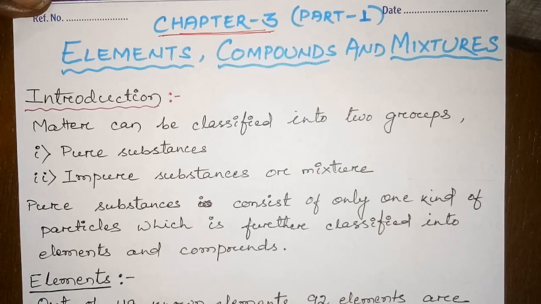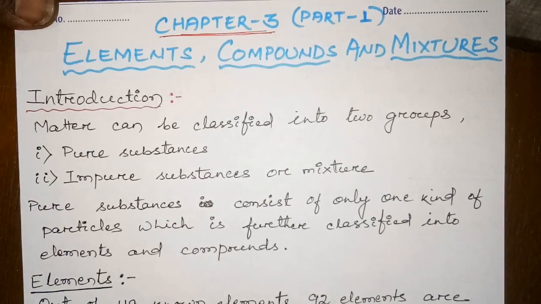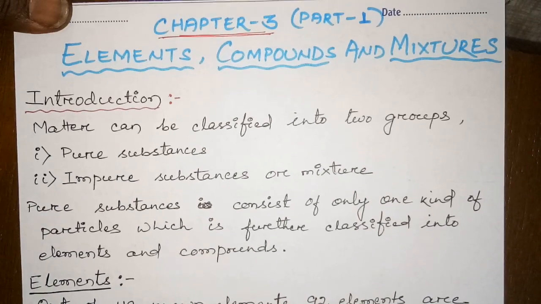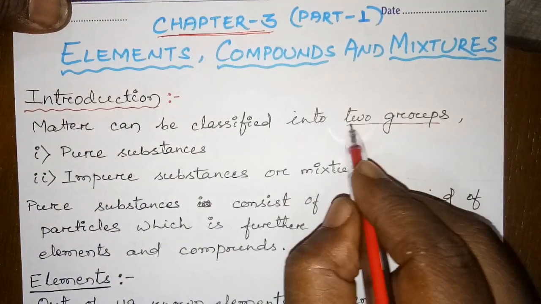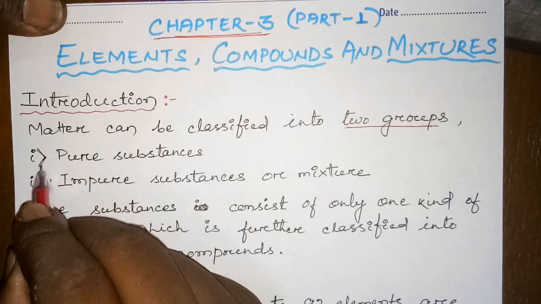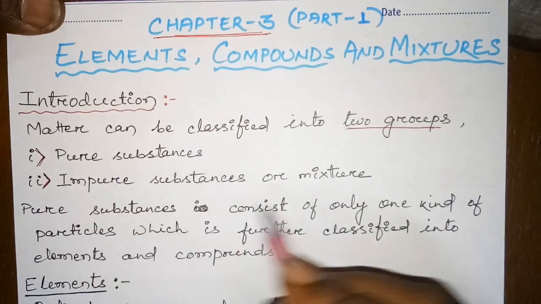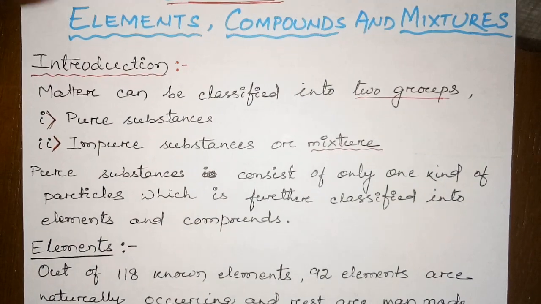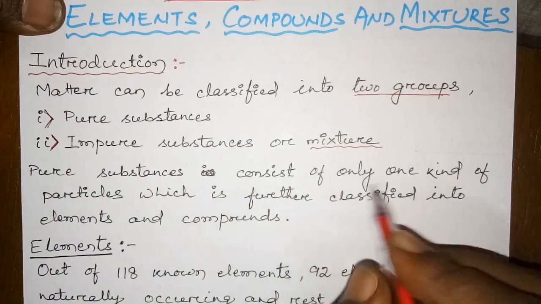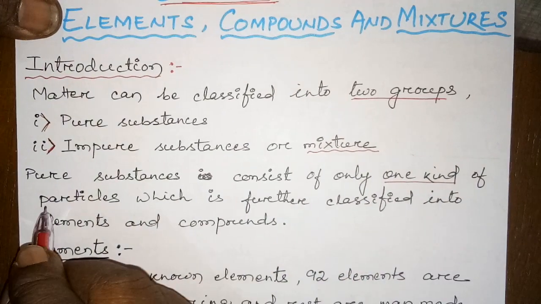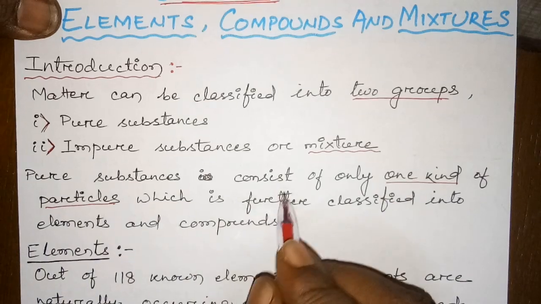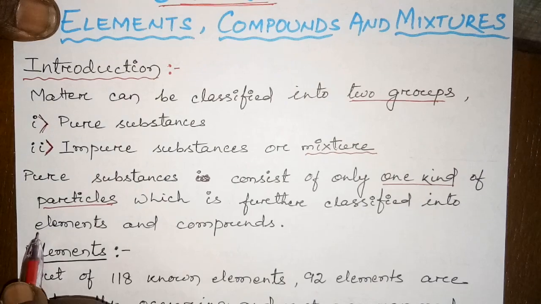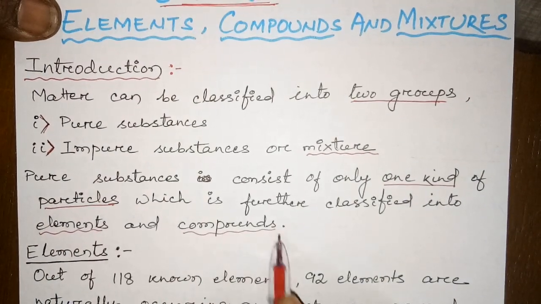As an introduction, you know what is matter? Anything that occupies space and has some mass is called matter, and this matter can be classified into two groups. Clear? That is the pure substance and impure substance. Impure substance or mixture, you can term it. Now we'll discuss the pure substance, which consists of only one kind of particles.